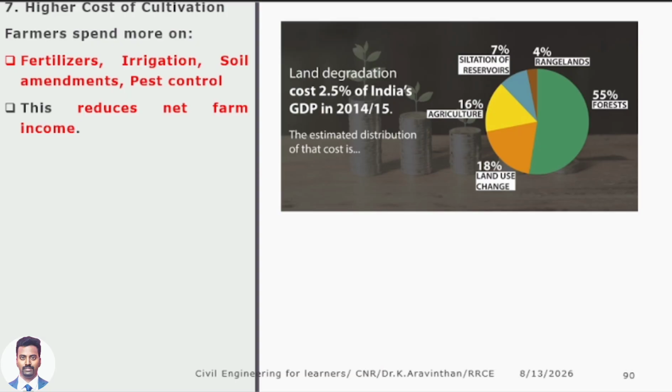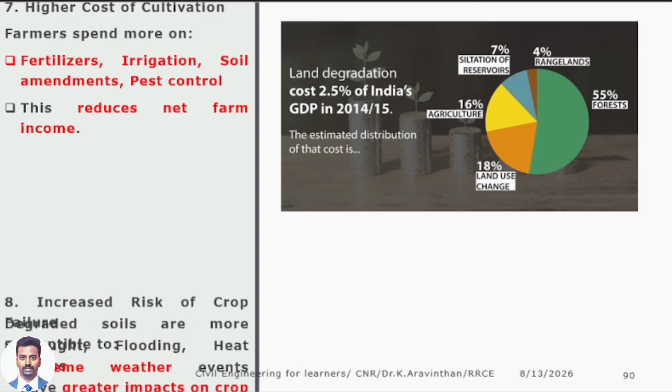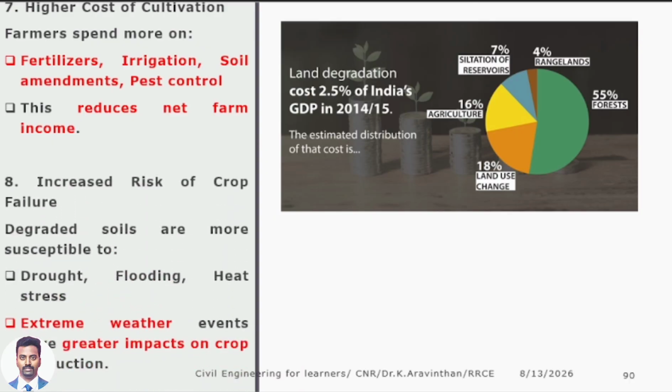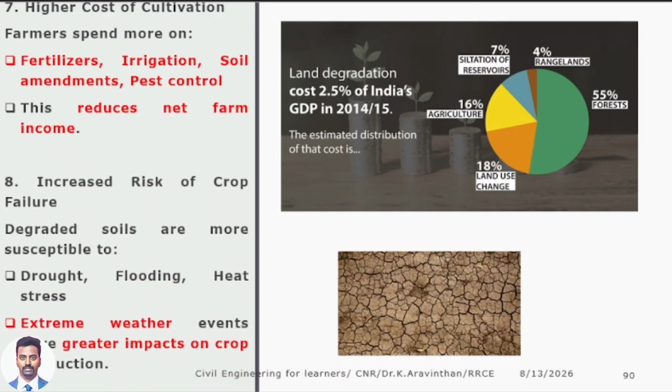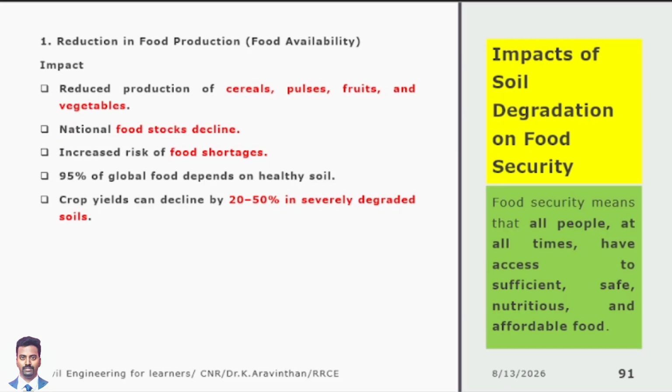Sir, if land doesn't have capacity, who is hosting the forest? Who is hosting trees? Soil. If soil is degraded, do you have forest? No. Do you have agriculture? Less agriculture. These things will get affected, and finally GDP will get affected. Next thing, increased risk of crop failure, and you can see this kind of cracks. Sir, why do we get cracks? Cracks are due to less amount of water. This is one of the reasons.